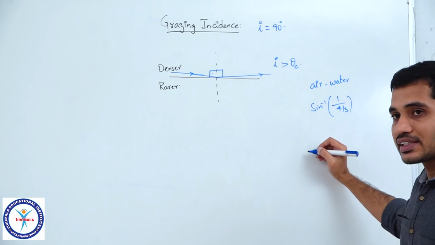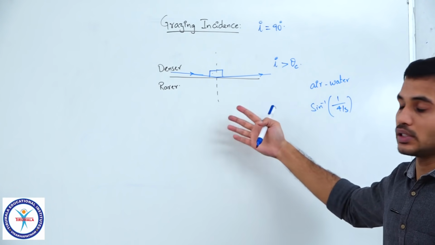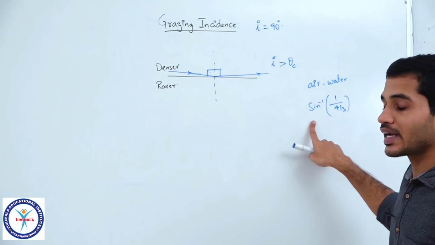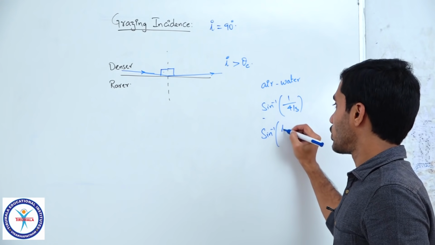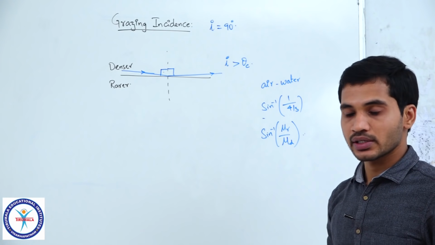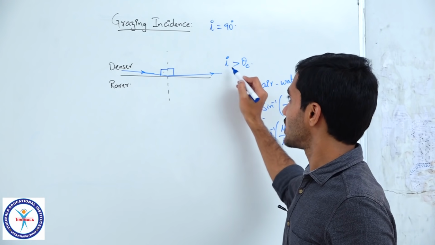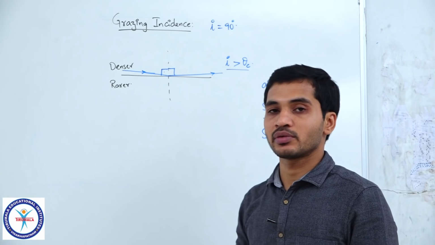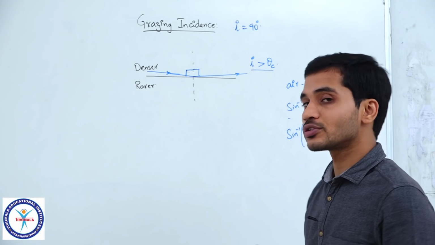So, that way, can I say that for any combination of two media having an interface, I can define theta c, and that theta c will definitely be lesser than 90 degrees. So, this value which I have written as sine inverse of mu r by mu d is definitely lesser than 90, correct, which means when the angle of incidence is 90 from denser medium, that angle is definitely greater than theta c, right. So, the light ray will get reflected back in a grazing manner once again.